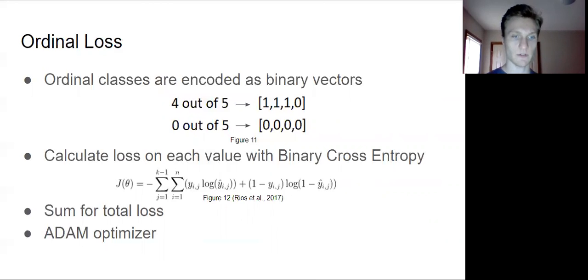With conventional loss functions, a guess that is off by the maximum amount of ordinal classes is just as bad as a guess that is only off by 1. With ordinal loss, a guess that is off by the maximum amount of classes has a very high loss, whereas if it is only off by 1, it has a very low loss. I optimized my models with the Adam optimizer using this loss function.